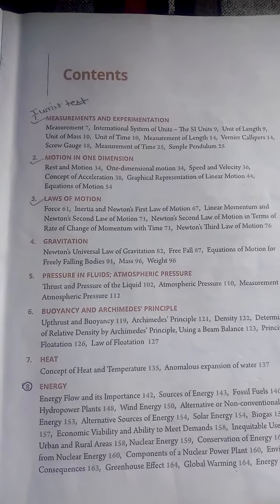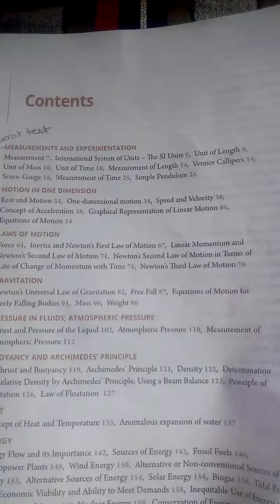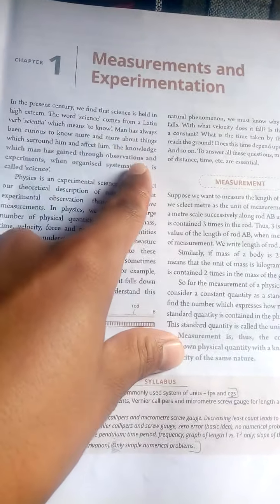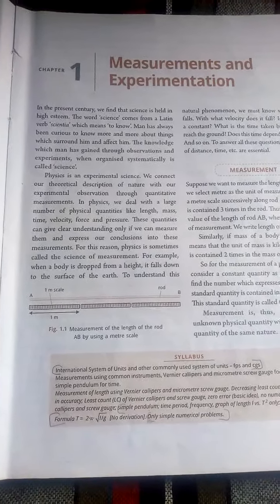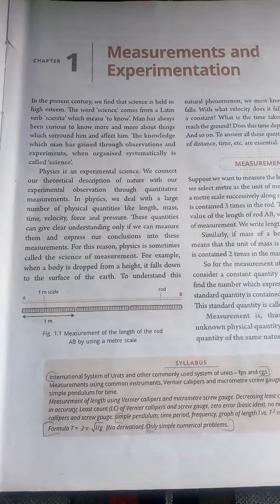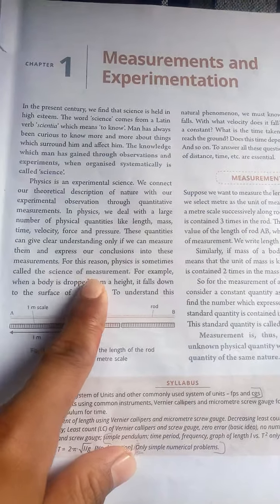Content: measurement and experiment. We learn today measurement and experimentation. Firstly, definition of physics: the knowledge gained through observation and experiment, when organized systematically, is called science. Science is also called the branch. Physics is also called the science of measurement.